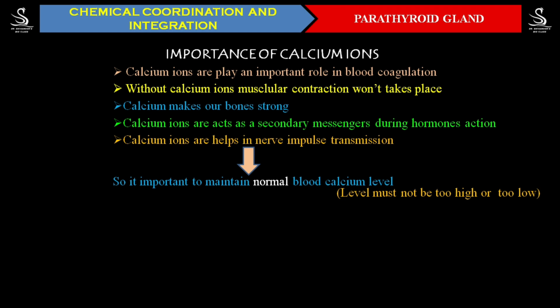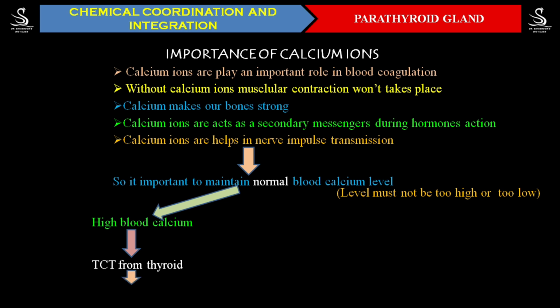We already learned about one earlier gland, the thyroid gland. Whenever the blood calcium level is higher, the thyroid gland secretes the hormone called TCT, thyrocalcitonin hormone. That thyrocalcitonin hormone takes calcium from the blood and deposits it into the bones, and that event we call mineralization. So from the blood, calcium is taken and deposited into the bones. Means the TCT carries out mineralization.